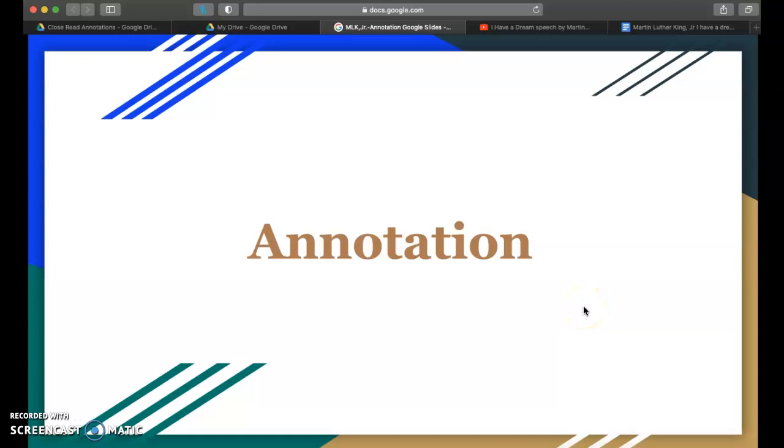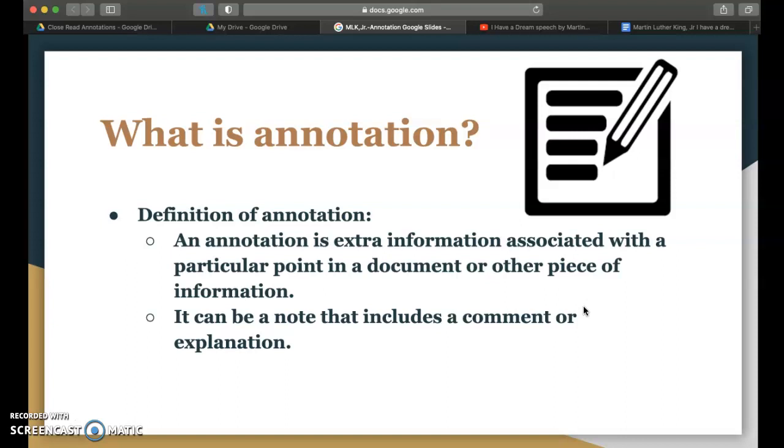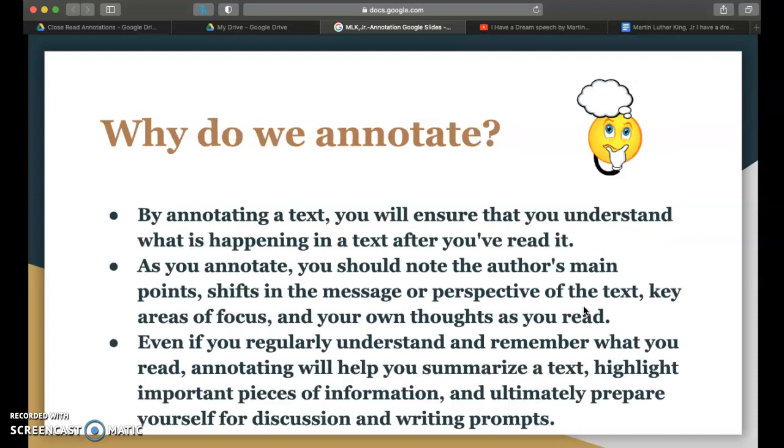Today we are going to talk about the I Have a Dream speech by Martin Luther King Jr. and we are going to talk about annotation. What is annotation? The definition of annotation is extra information associated with a particular point in a document or other piece of information. It can be a note that includes a comment or explanation.